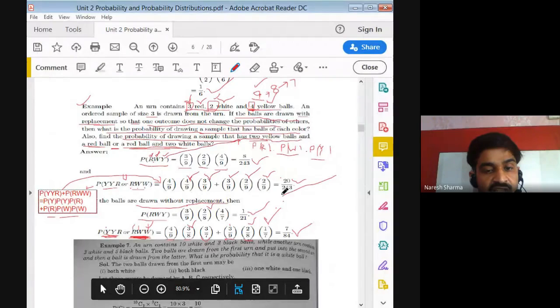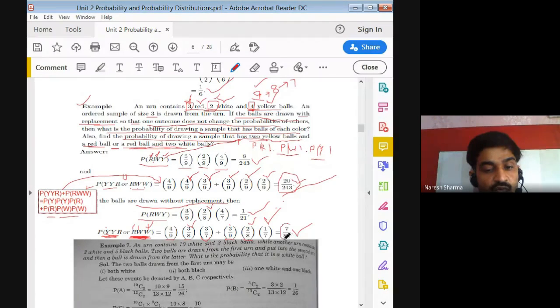So you can see the difference. This is your with replacement, this is your without replacement. Similarly, this is your with replacement, this is your without replacement.